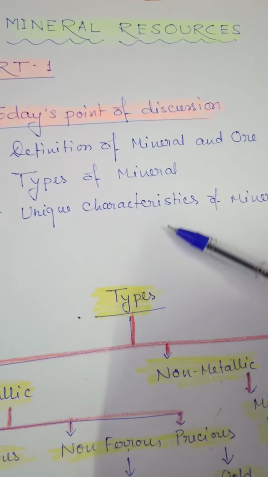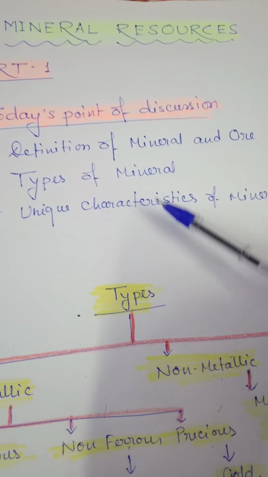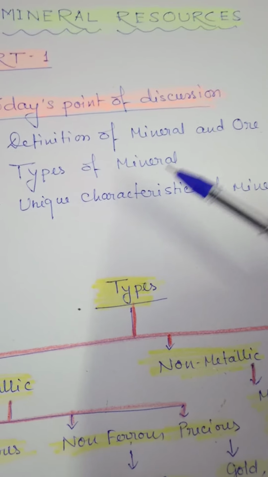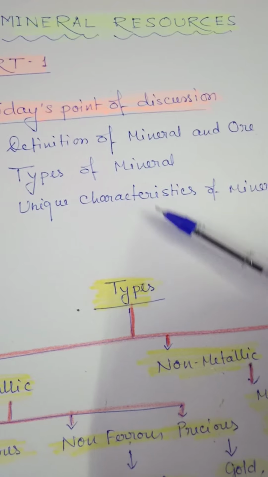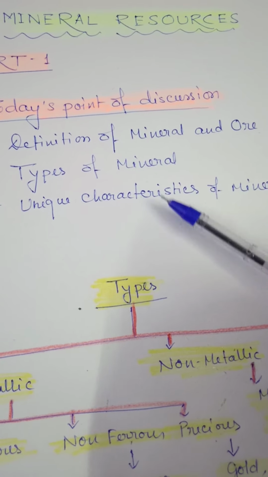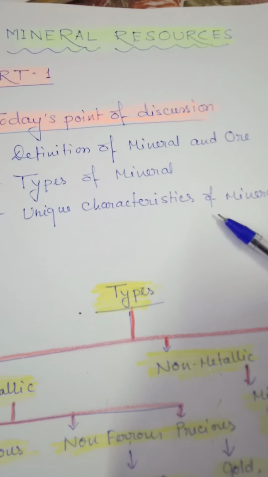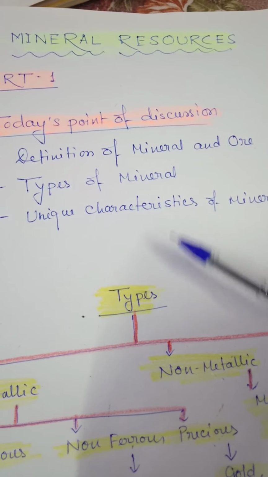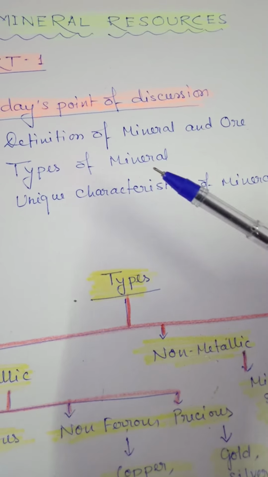Some other characteristics we will get to know: minerals are not evenly distributed all over the world. It means somewhere we can see the reserves or deposits of minerals in a very high amount, and somewhere very little. There is also an opposite relation with quality.